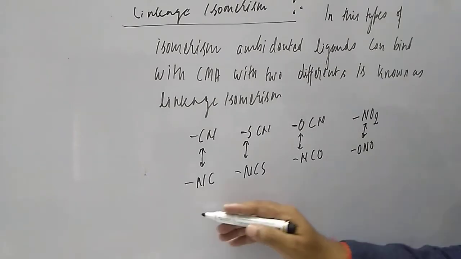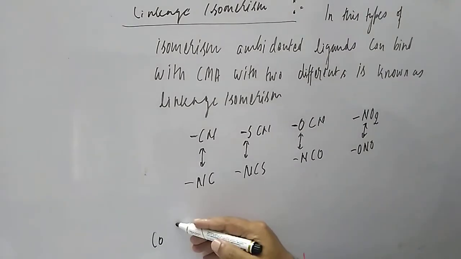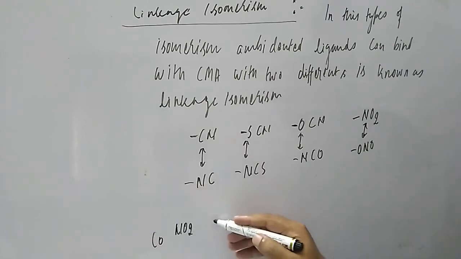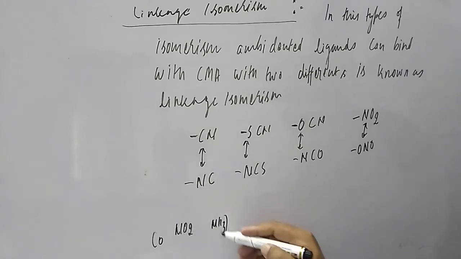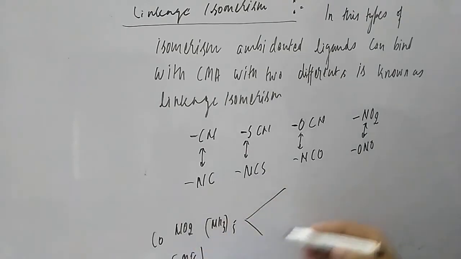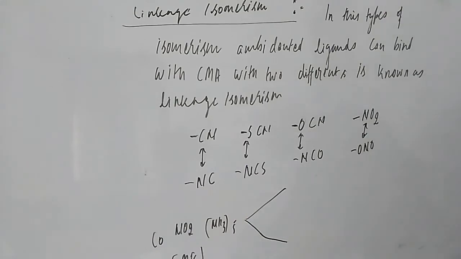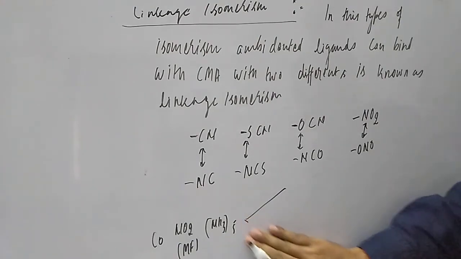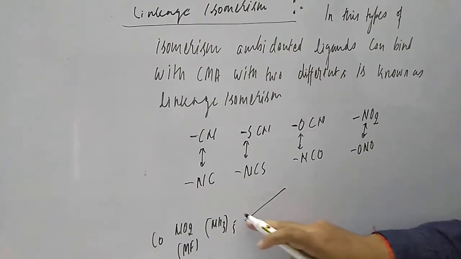Try to understand with the help of an example, students. Suppose we take one example: Co, NO2, and NH3 five times. This is the molecular formula, keep in mind. Now it is possible that the molecular formula will be the same, but what will be different here, students? The difference will be in the linkage ion.